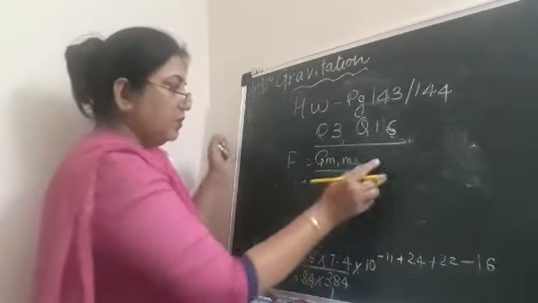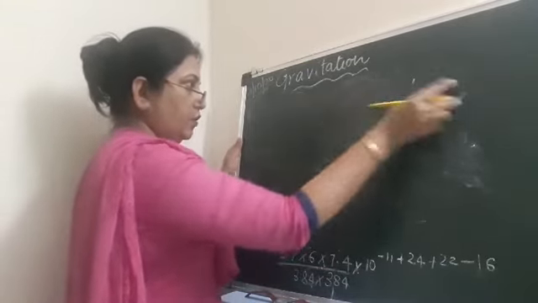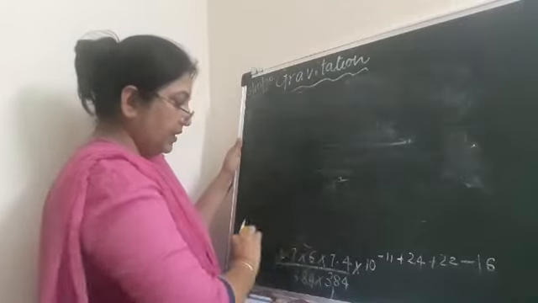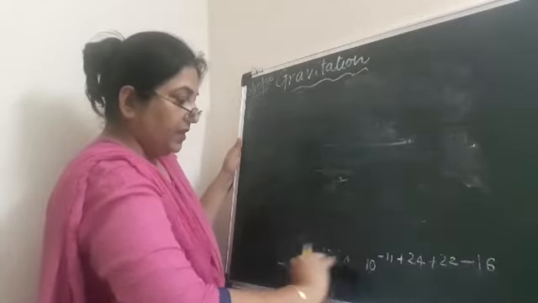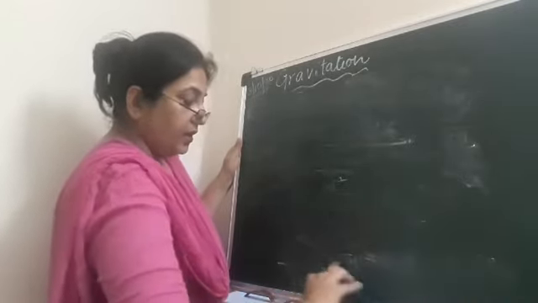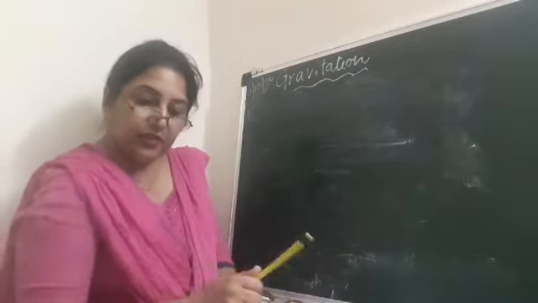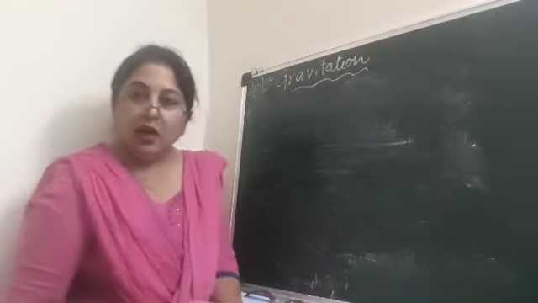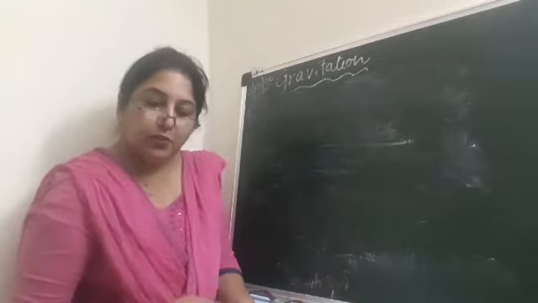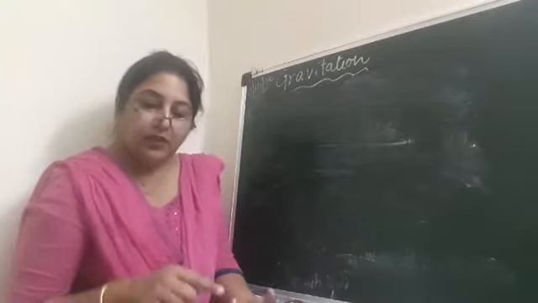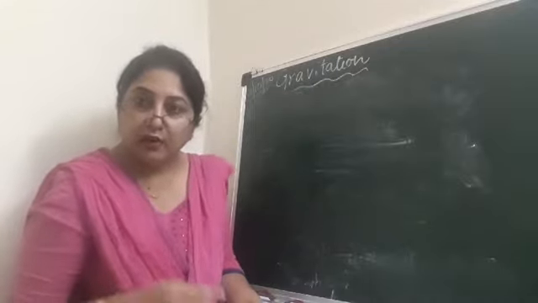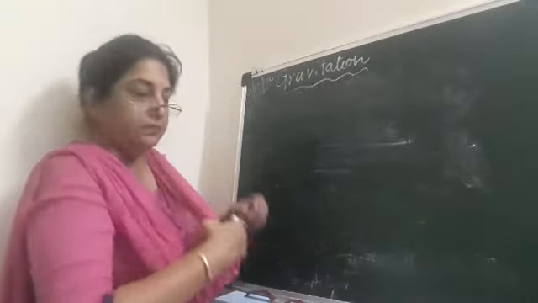Now I'll take up one more question, and I told you about this before also, that if the distance between the two objects increases or decreases, then the force of attraction will also change. So let us take up the first question. It says, how does the force of gravitation between the two objects change when the distance between them is reduced to half? What does this mean?